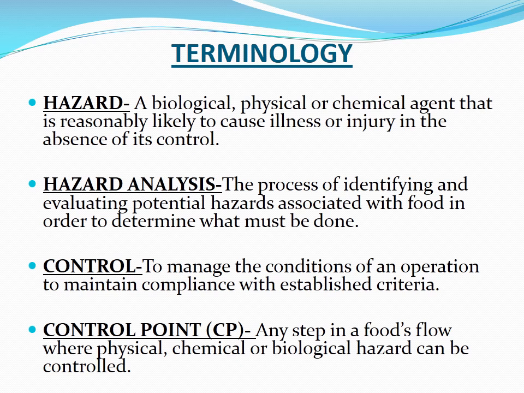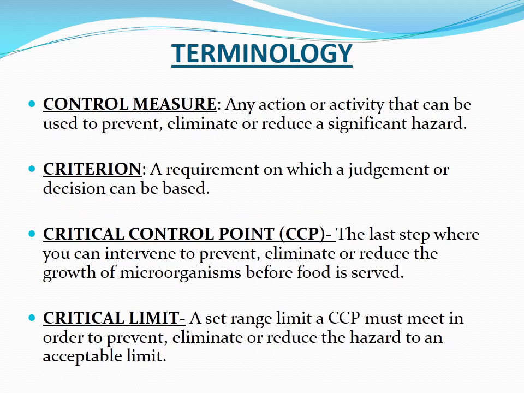To manage the conditions of an operation to maintain compliance with established criteria. Control point (CP). Any step in a food's flow where physical, chemical or biological hazard can be controlled. Control measure. Any action or activity that can be used to prevent, eliminate or reduce a significant hazard.